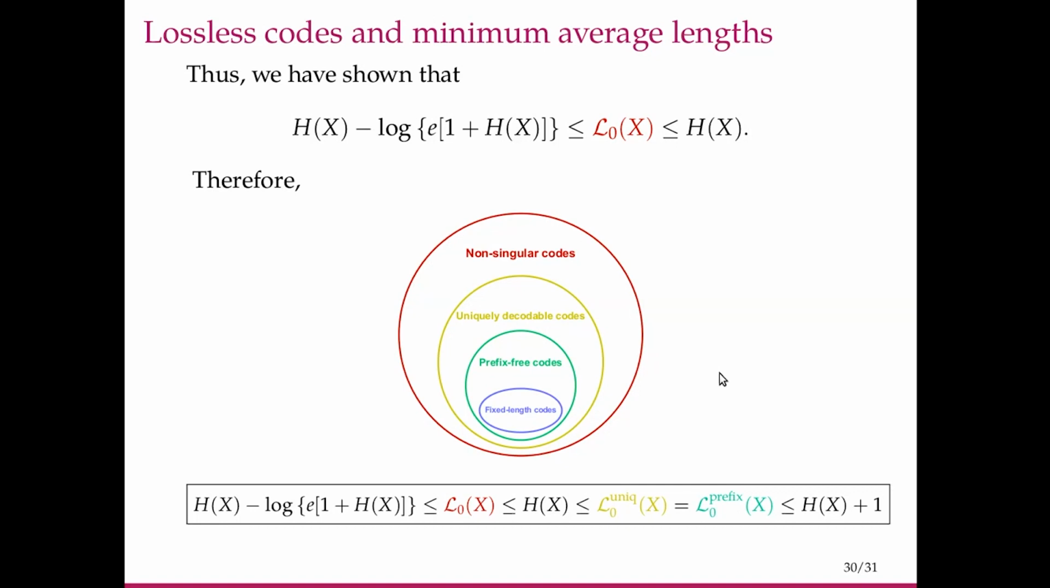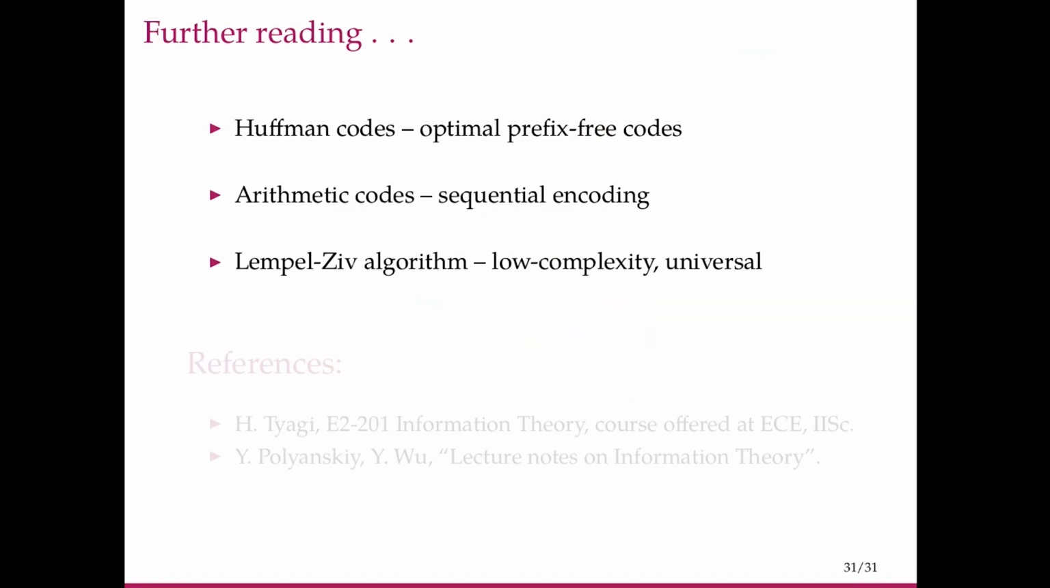So this brings us to the end of the discussion on lossless compression. These are a few relevant topics which we did not discuss. The Huffman algorithm allows us to construct optimal prefix-free codes given the source distribution. Arithmetic coding allows us to construct the code for a sequence of symbols in an iterative fashion. The Lempel-Ziv algorithm allows us to construct asymptotically optimal universal source codes. That is when the source distribution is unknown.